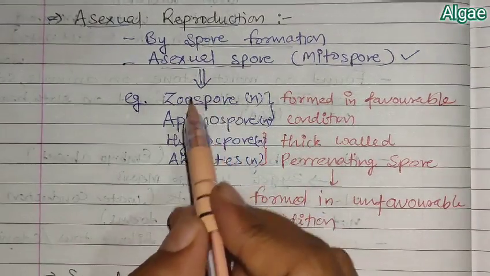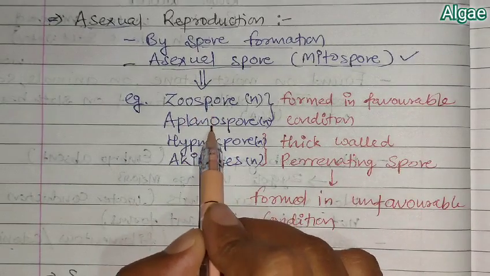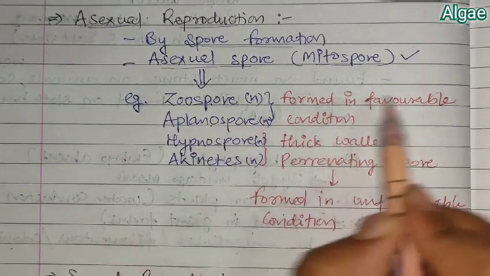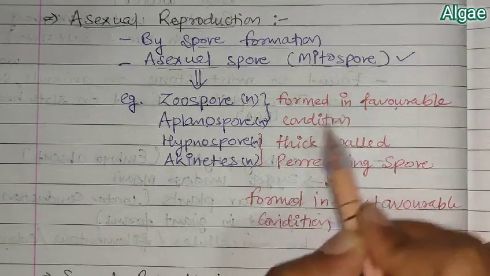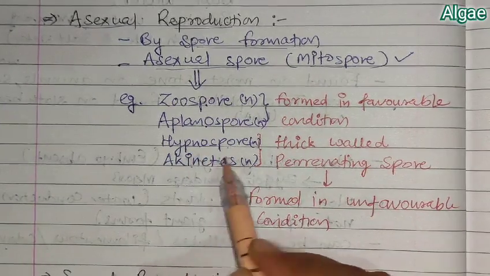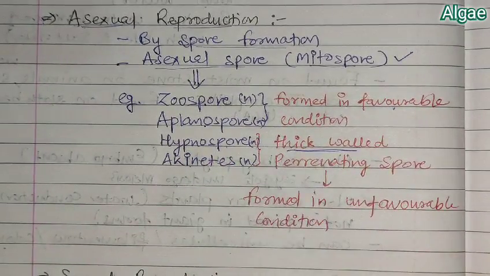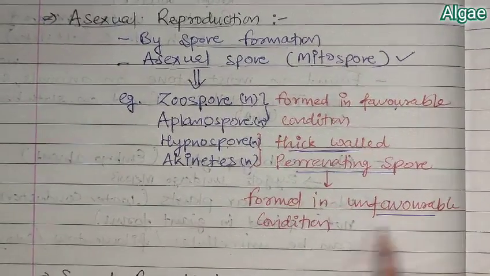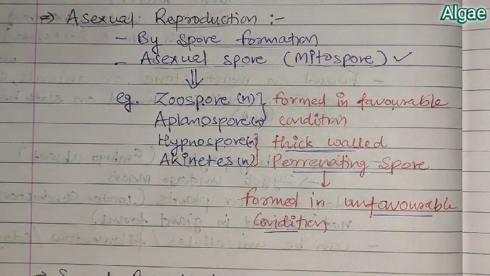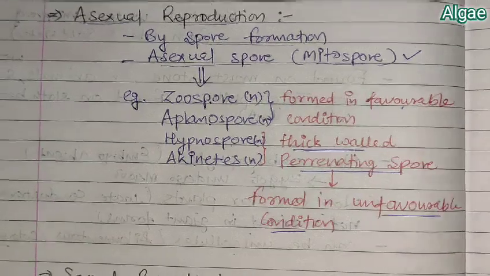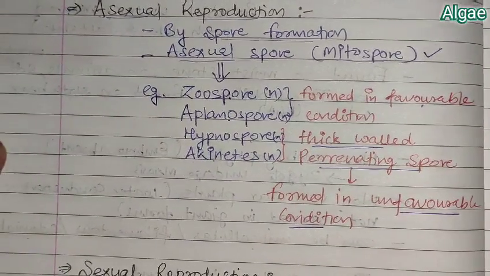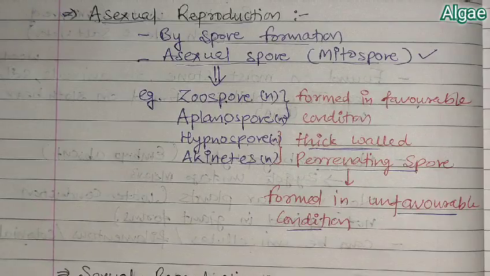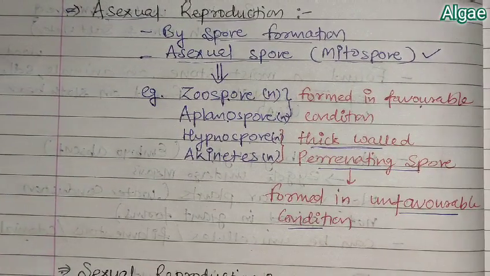These all are asexual spores, but remember zoospore and aplanospore are the types of spores which are formed in favorable conditions, but hypnospore and echinates are thick-walled, and we know that thick-walled spores are the perennating spores which are found in unfavorable conditions. They are not found in favorable conditions. Okay, so I hope you are getting how spore formation occurs, that is, mitospore formation in case of algae.